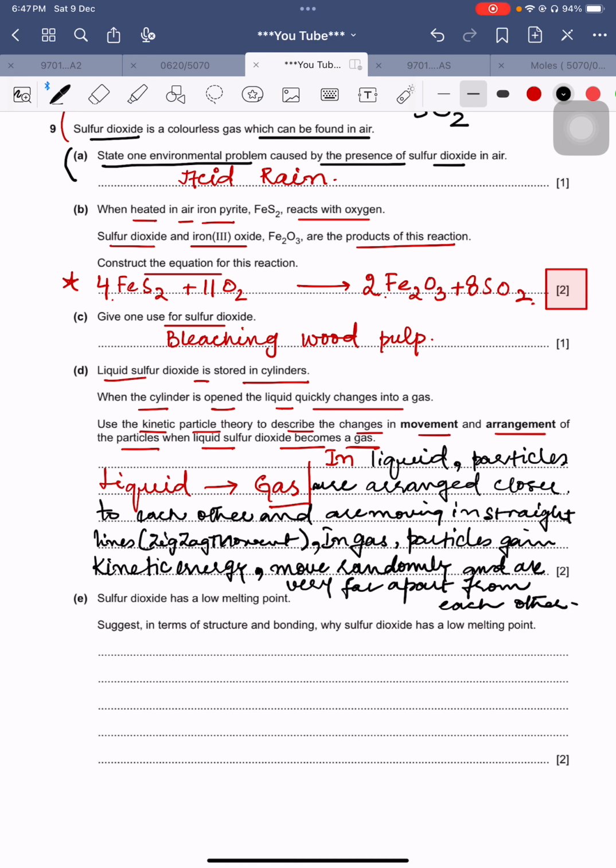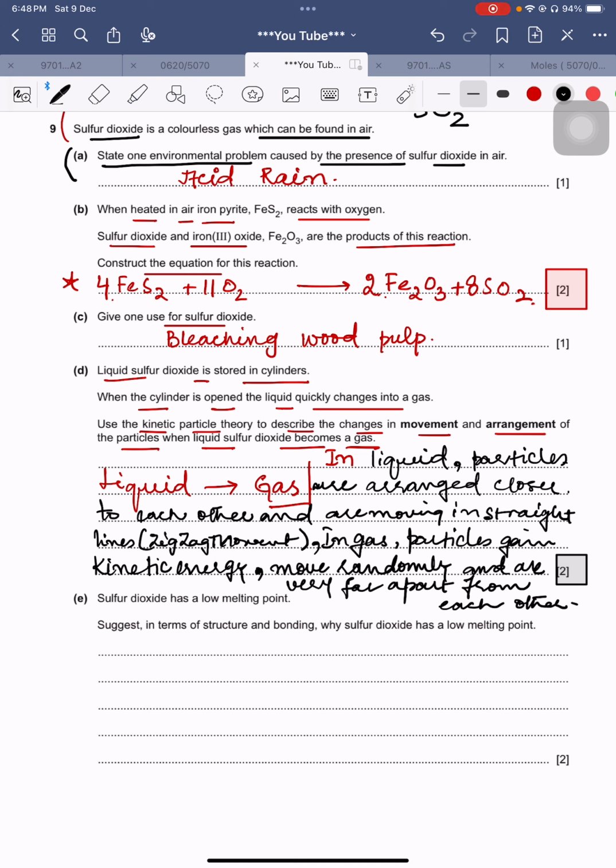Okay, so it means that you have to compare this thing. Here I'm writing on the softboard, that's why it might be taking a little bit longer space, but when you write on paper, obviously you will be able to cover it properly in the same lines. Okay, so here the two marks are there, which is just telling you that you should write the movement and the arrangement of the gas particles in comparison to that of the liquid. So don't write for gas only, make a comparison with the liquid as well.